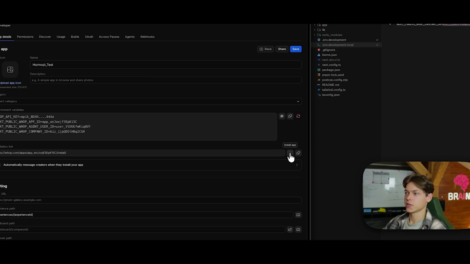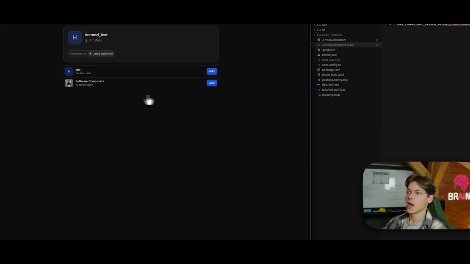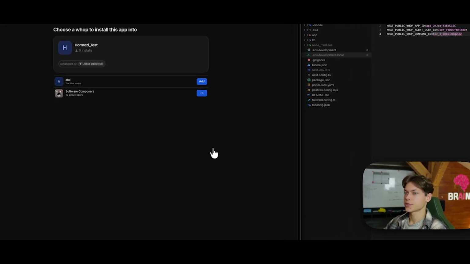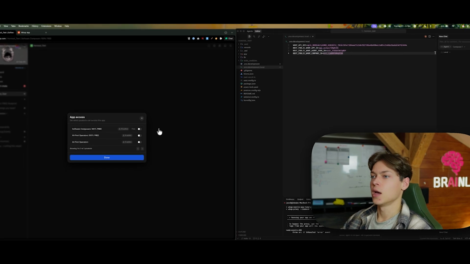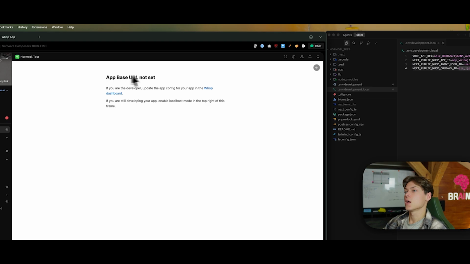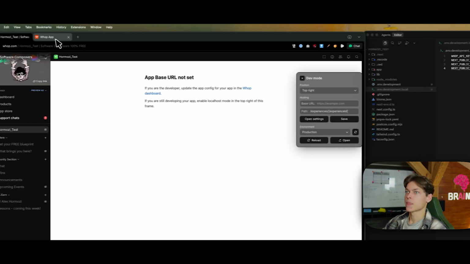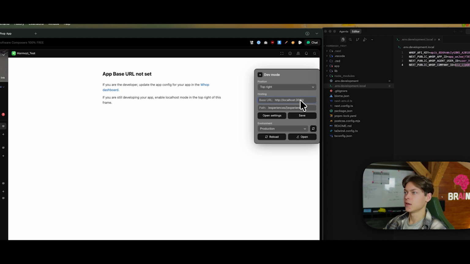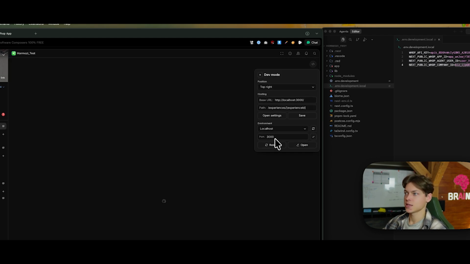So now you have this download button here, and let's add it to our software composers community. And for now, I won't mark anything here. And we have our base URL not set because we need to go here and copy the link from here and paste it here into this field. And then we want to turn it to localhost because we are just testing the app.